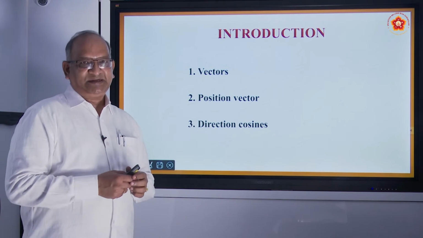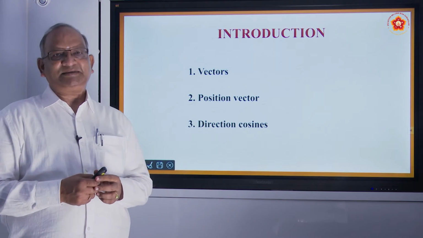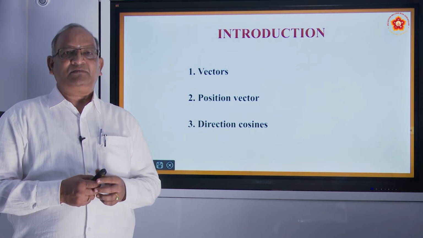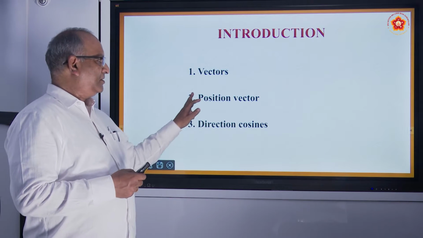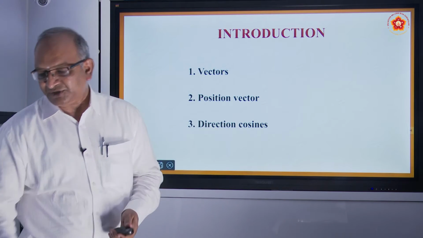So vectors we have discussed: physical quantities which have magnitude and direction are called vectors. Position vector. What is a position vector?